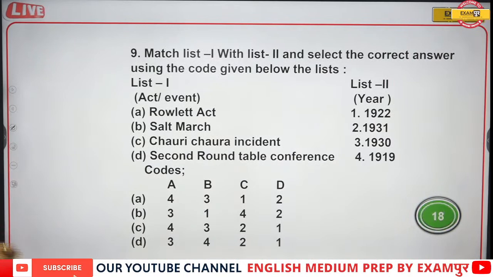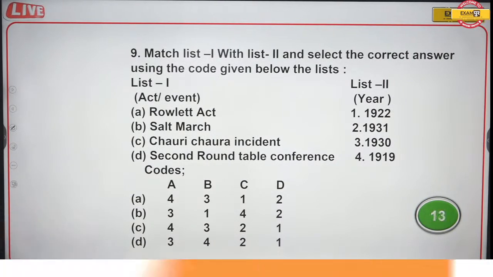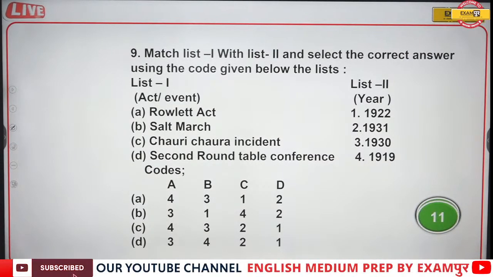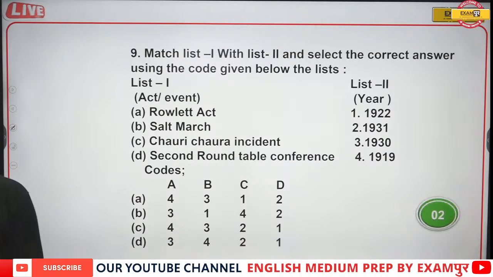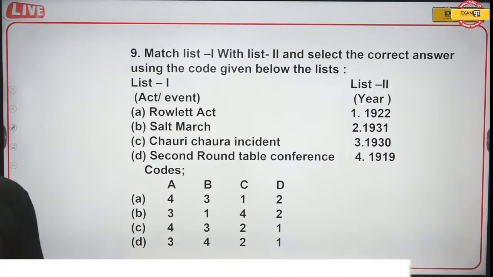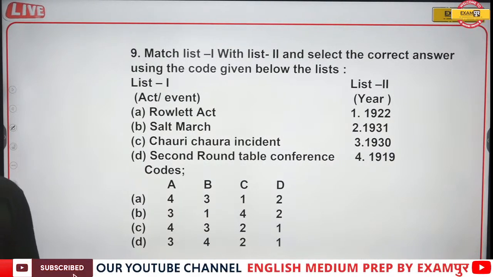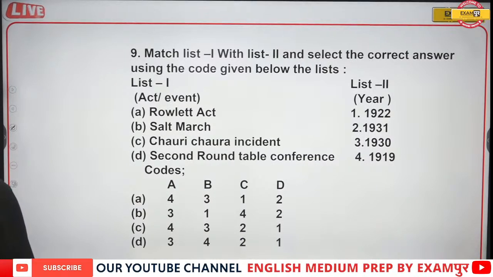Next question is, you have to match the following: Rowlatt Act, Salt March, Chauri Chaura Incident, Second Round Table Conference, with 1922, 1931, 1913, 1919. Please see the question and the options carefully before answering. Very easy. This type of question will definitely come in your examination, either CDS or Assistant Commandant. The chances are high, because all these exams are conducted at graduation level.